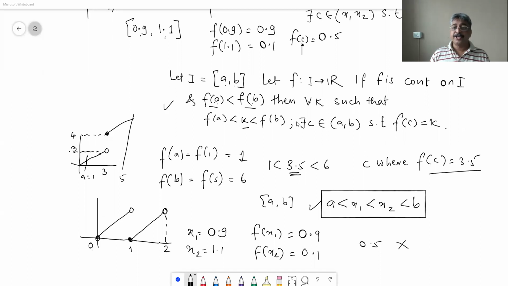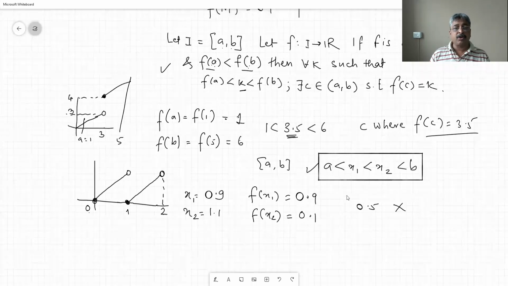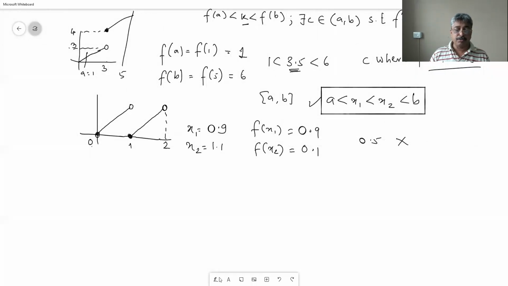This statement which we have written just now is the intermediate value theorem. And why I am discussing all these things with you is because of the intermediate value property.